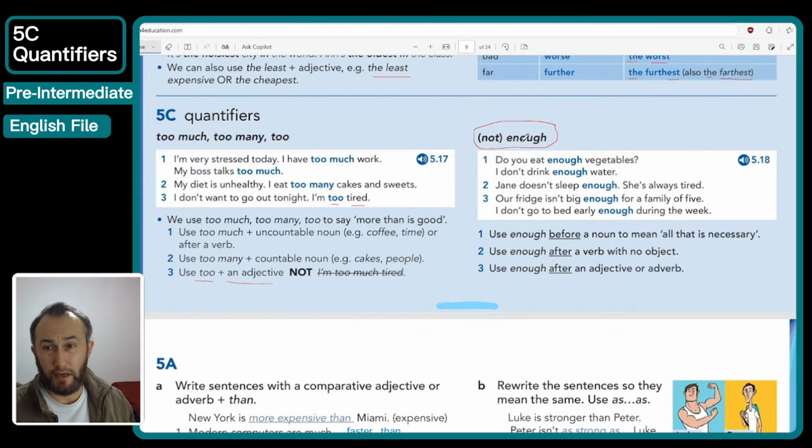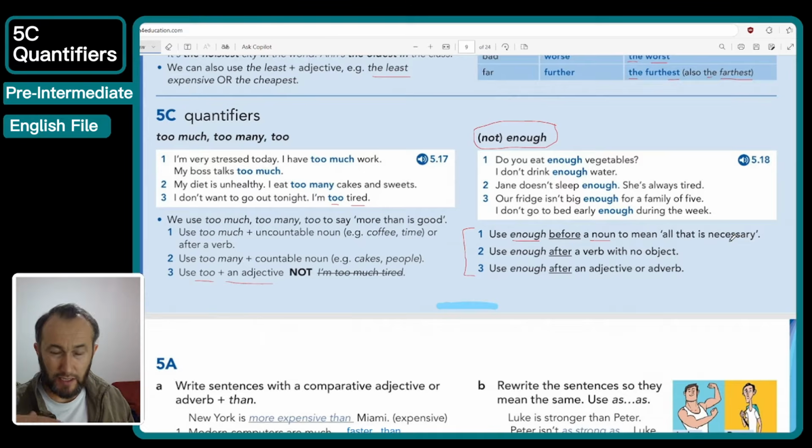Now we're moving to the next point here. Enough. How to use enough or not enough. And we can use it in 3 ways, guys. Yeah. The first one, we use the word enough, which means that this is something I want. It's at the level that I want. It means enough. We use it before a noun, like enough money. I have got enough money. I have got enough energy. I have got enough friends. It comes before a noun, to mean that is what I want.